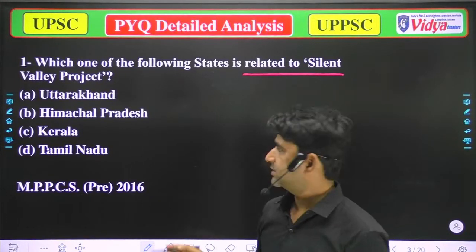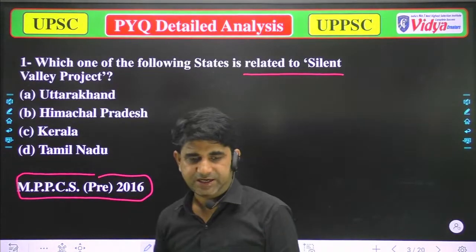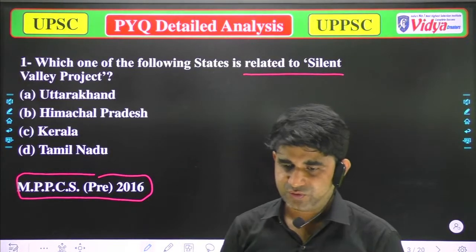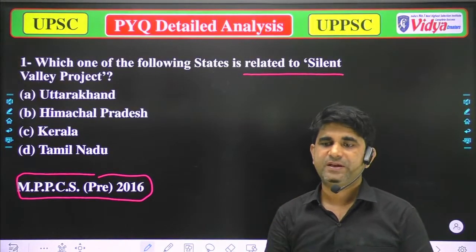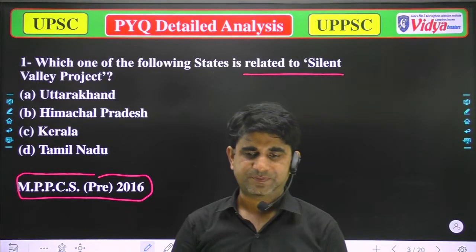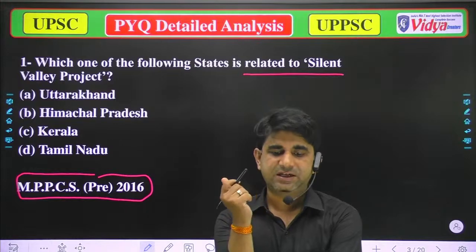That question was asked in Madhya Pradesh PCS 2006. So anyone who is live, please try to attend that question. What will be the correct option? Again, the question is, which of the following states is related to the Silent Valley project?